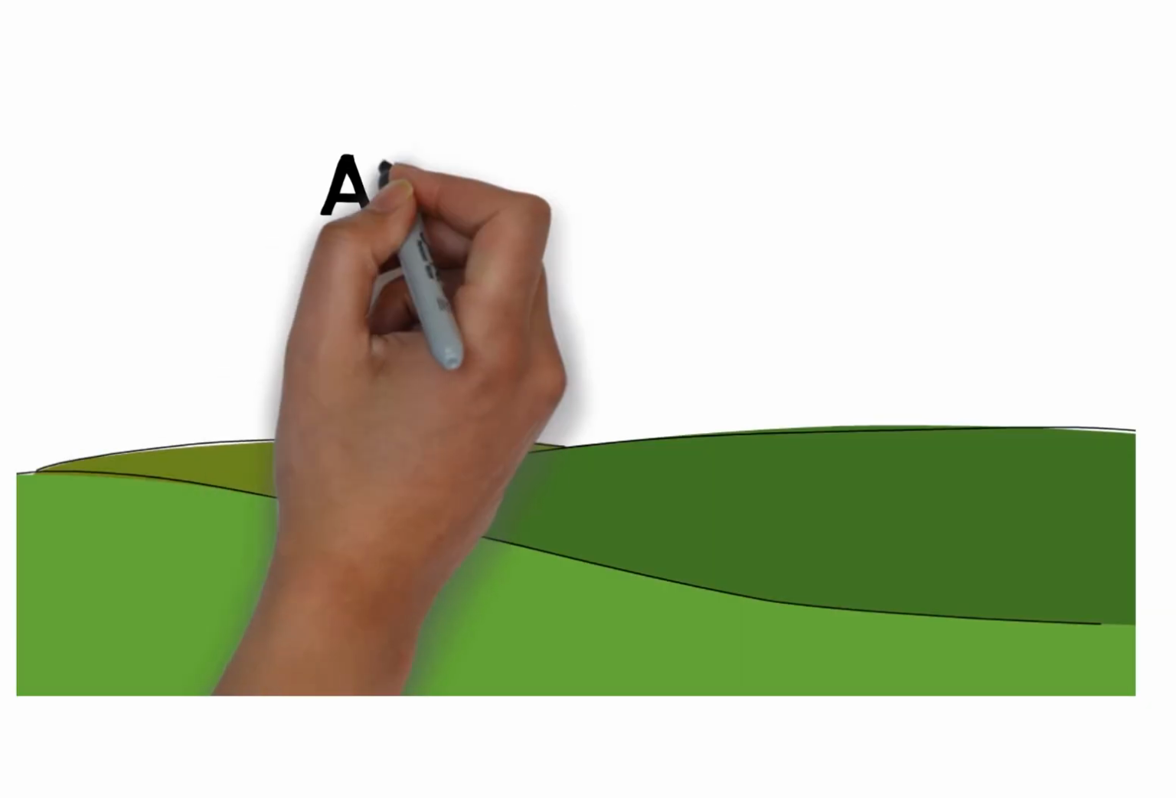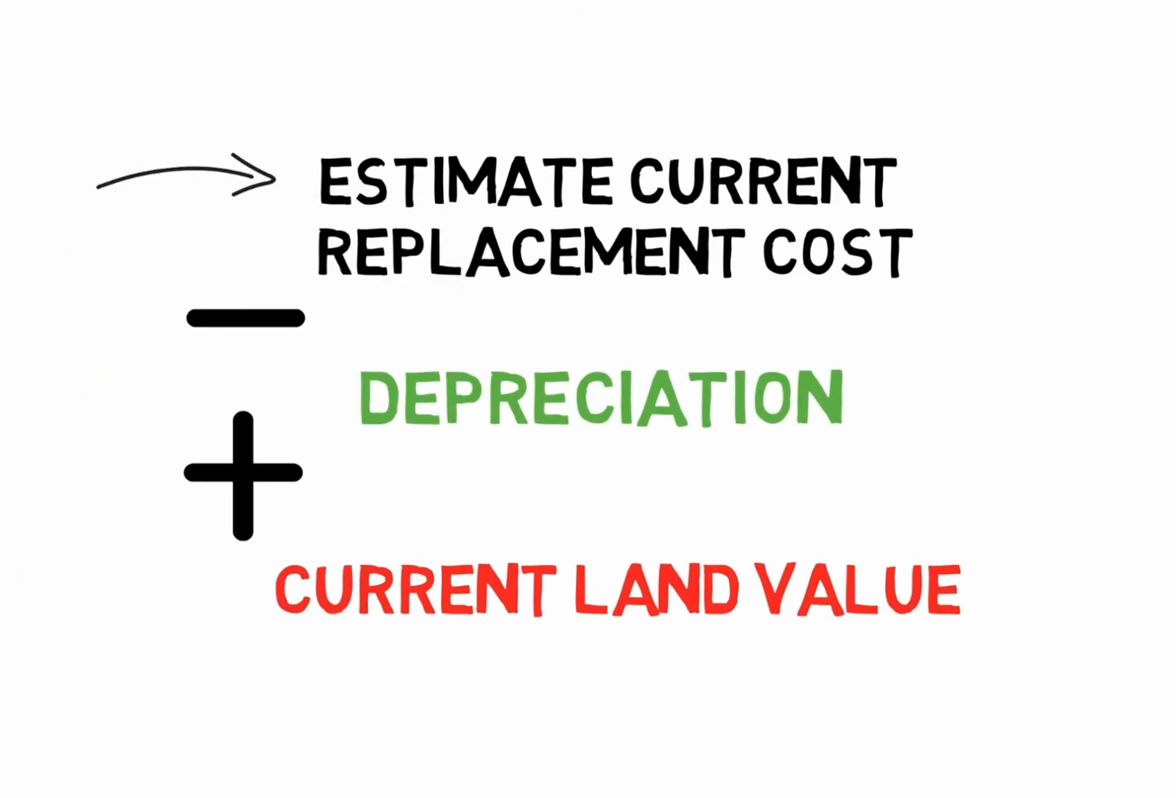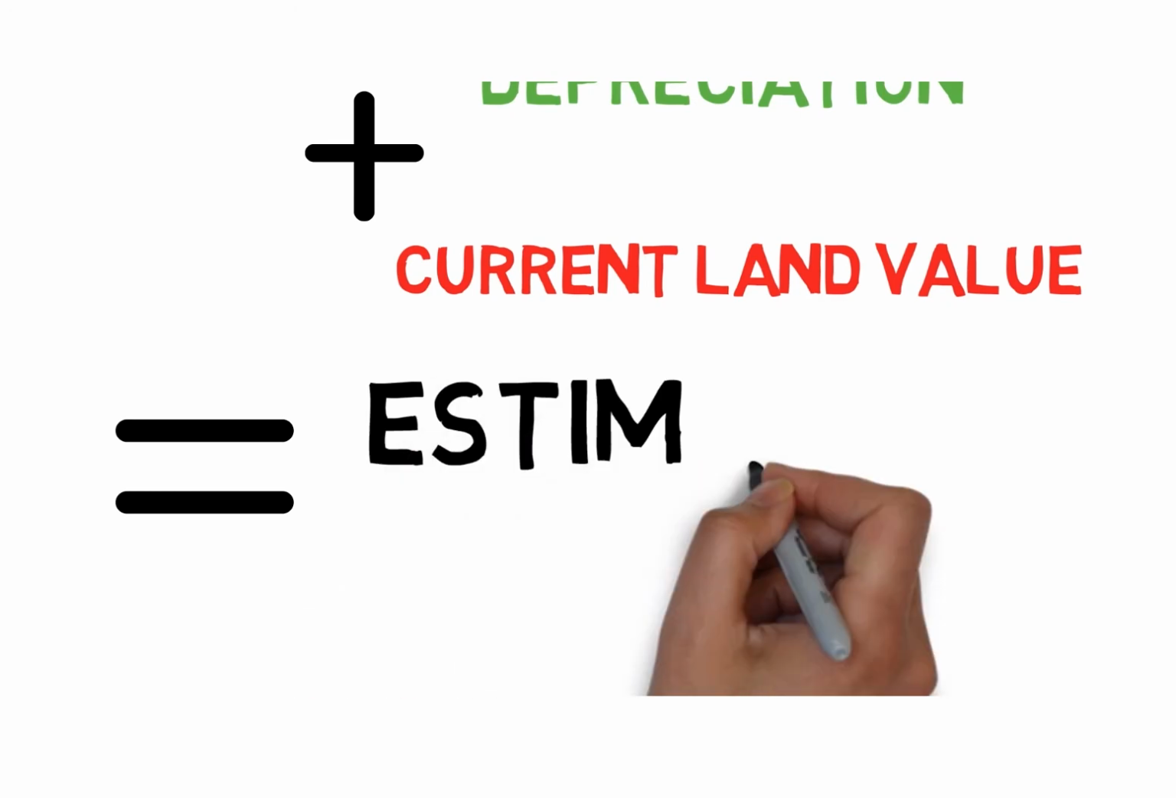And finally, step 3 is to add in the current land value. So the replacement cost minus depreciation plus the current land value would give us an estimate of the value.